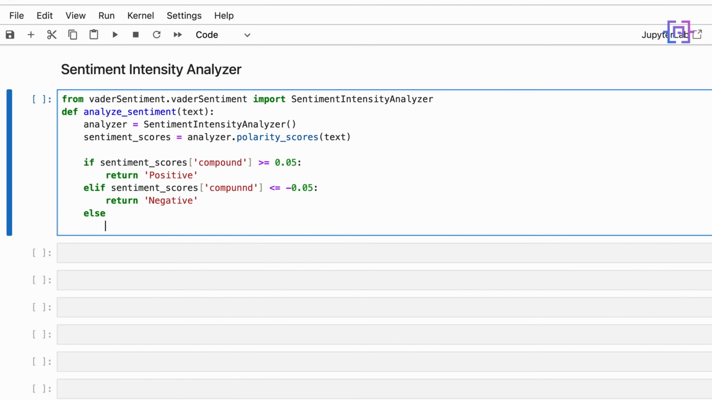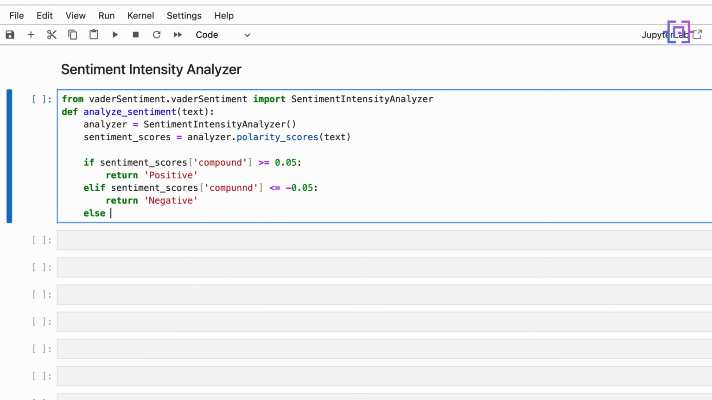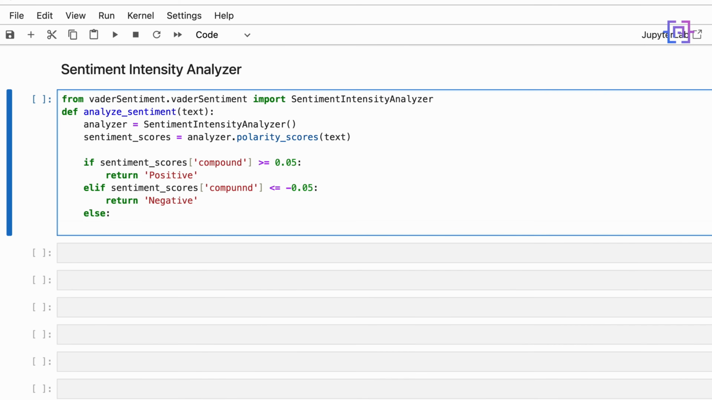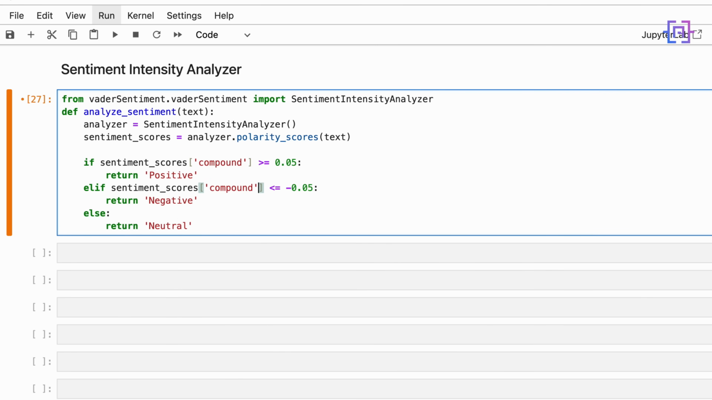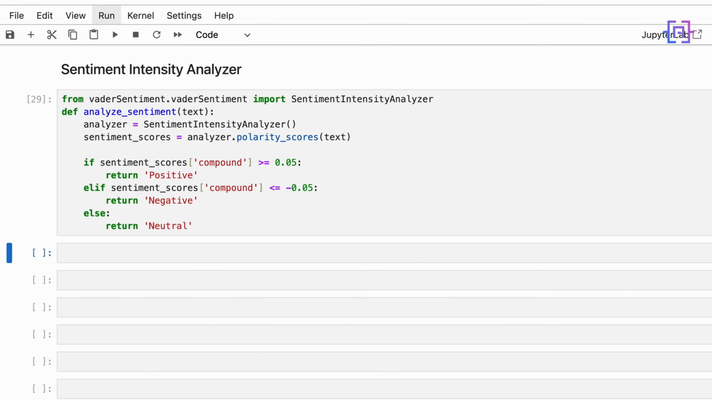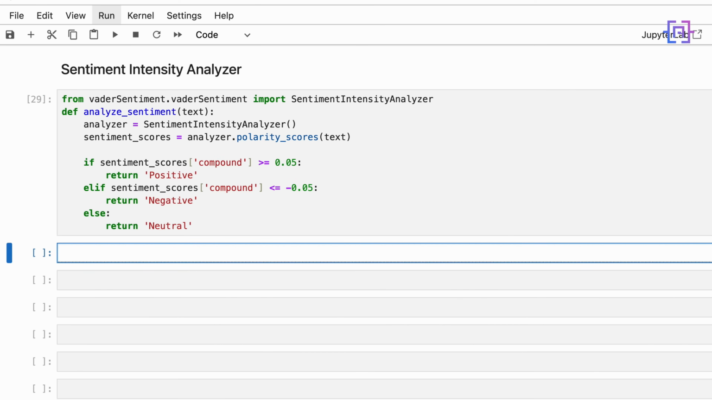Else return, sorry, I forgot the colon here. Neutral. I have a spelling mistake here, compound. Okay, and now if you run the code, everything is fine. Now let's test the function.